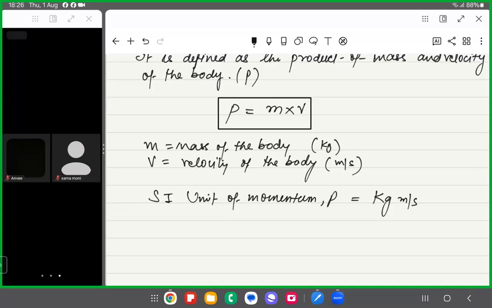Getting it? Have you ever seen that whenever you are moving on some expressways or highways, there is a speed limit for the vehicles? Have you noticed that? For a car, the speed limit may be 100 kilometer per hour, and for a bus or truck, it is 60 or 70 kilometers only. Do you know what is the reason behind this?